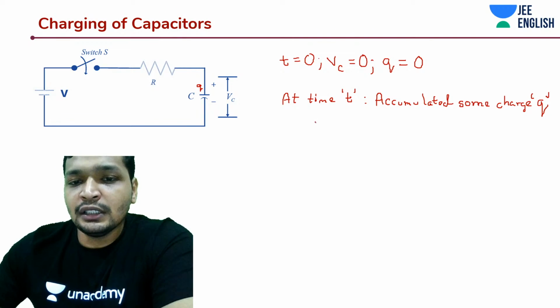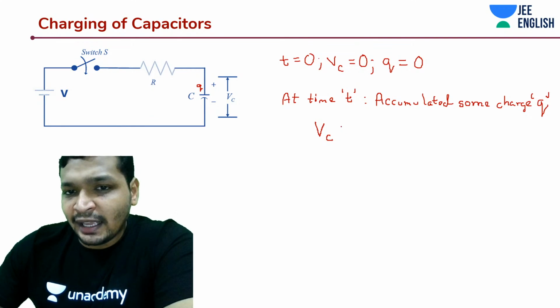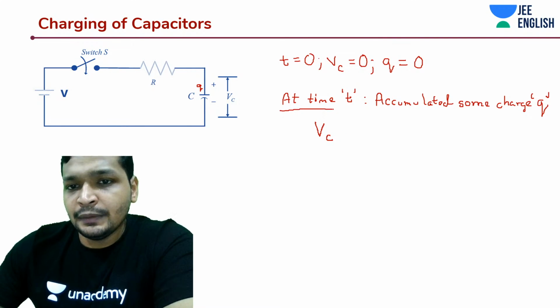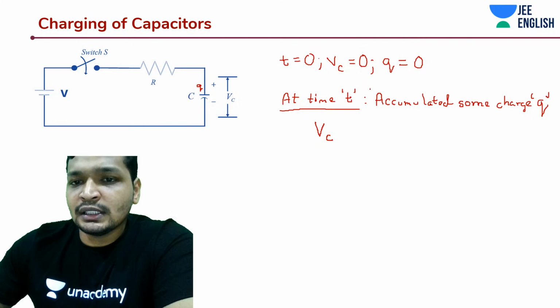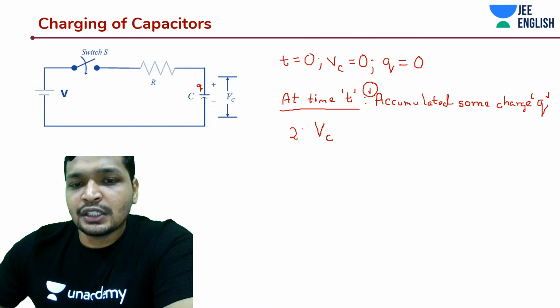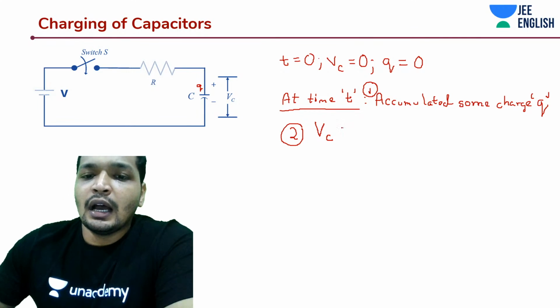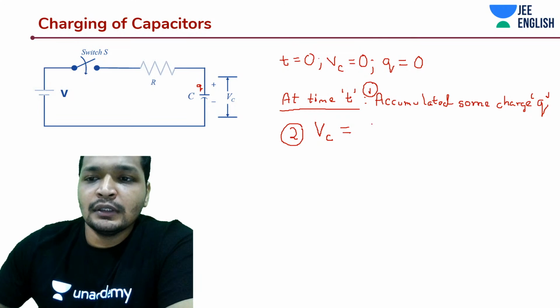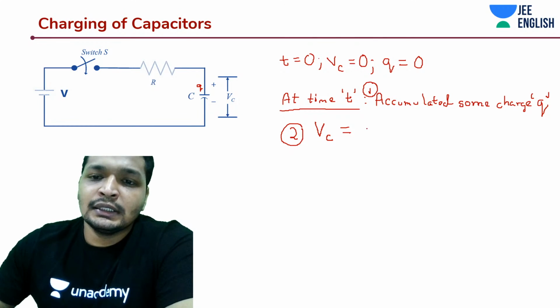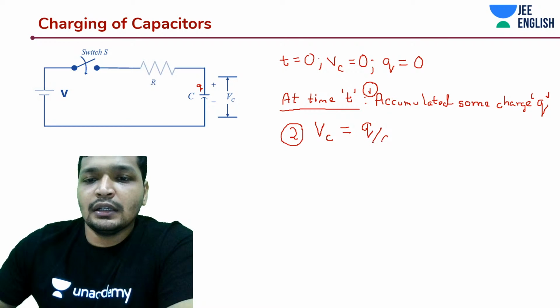How much is the potential? We're just analyzing the situation at time t. What is happening? One, it has accumulated charge. Two, it has developed some potential across it. And how much would that be? Q by C. All right, really simple.